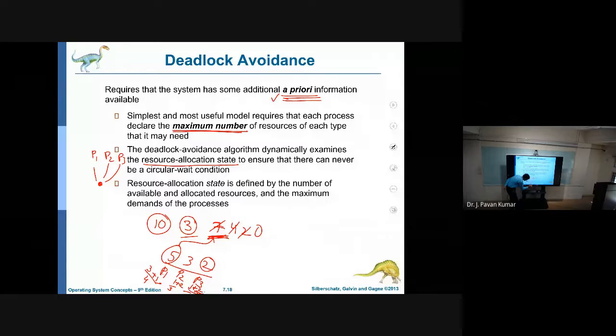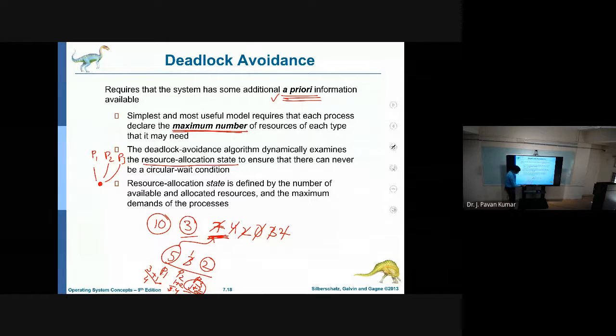Then whatever the resources held by P3, that is a total 3, these 3 will be added to the available one. Why? Because P3 has completed its execution. So all these resources are available to use by other processes. Next, similarly, now 3 resources we are having. How many additionally do we require here? Only 1 required for P2. So 1 we can allocate. So here we will be getting 2. And now what will happen? We will be getting total 4 resources for P2. Now P2 could complete its execution, and the total number of resources will become what?